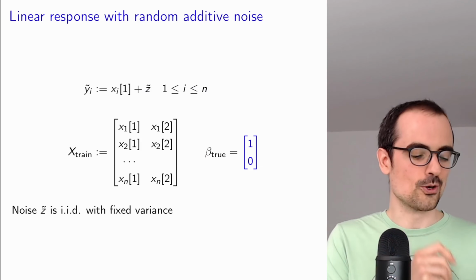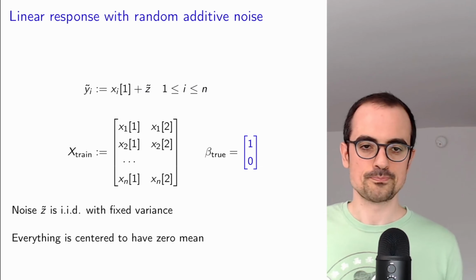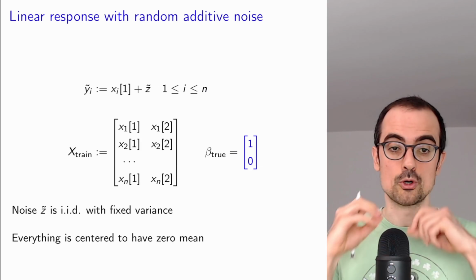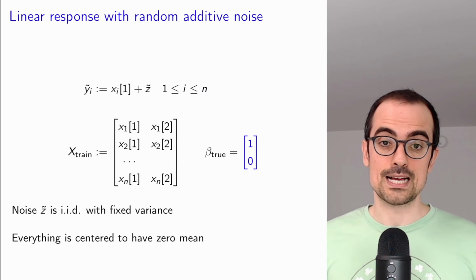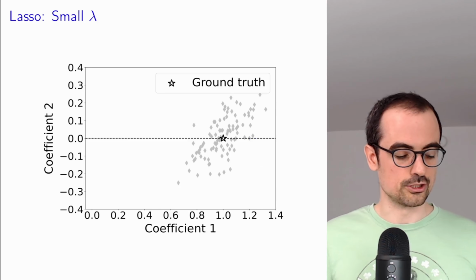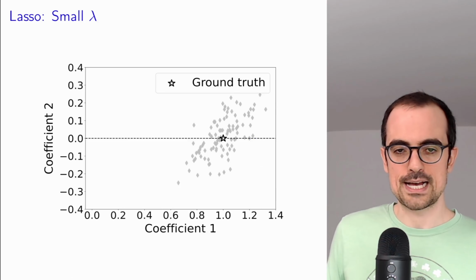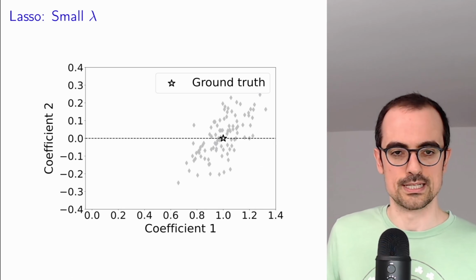So we had this noise with fixed variance, and everything is centered to have 0 mean. Okay, so let's see what happens when we create many of these data sets and we produce the estimated coefficients using the lasso, where we're minimizing this cost function that has this L1 norm regularization term. So if the lambda is very small, nothing very special happens. We see the same thing. This is also what we see approximately for the ordinary least squares estimate.